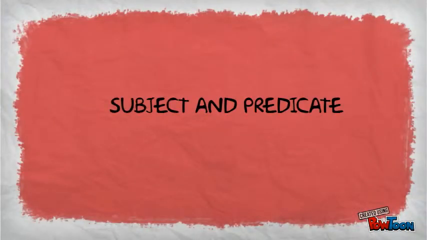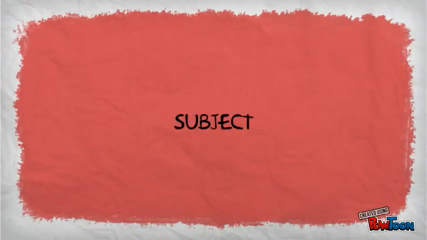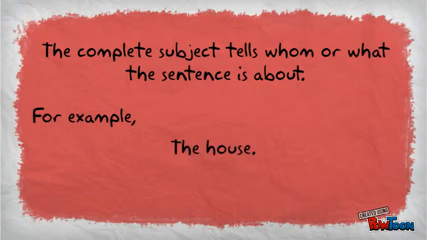Subject and predicate. Every sentence has a complete subject and complete predicate. Subject. The complete subject tells us whom or what the sentence is about. For example, the house, the red car.